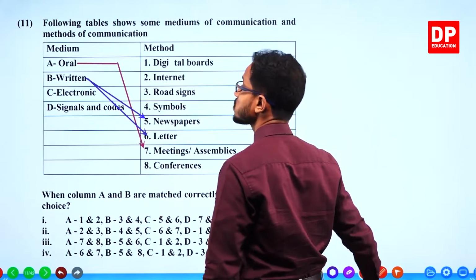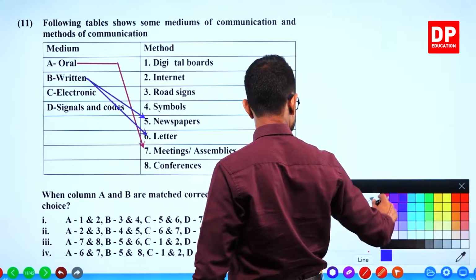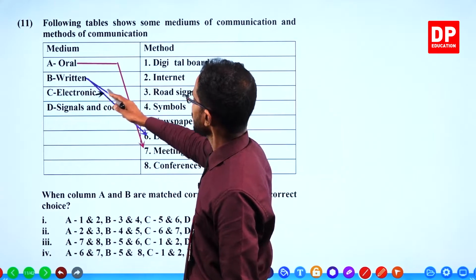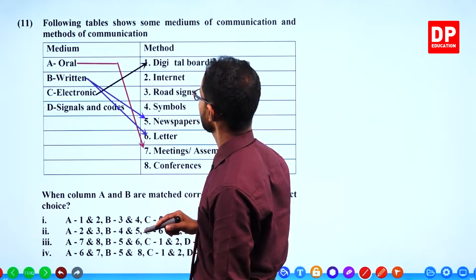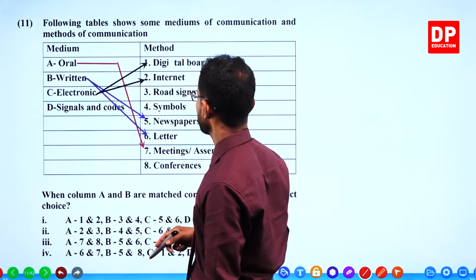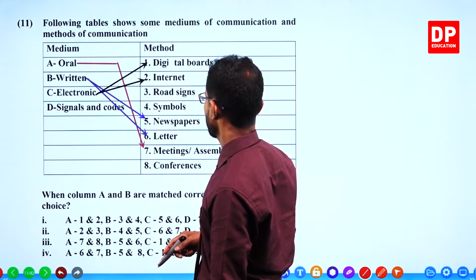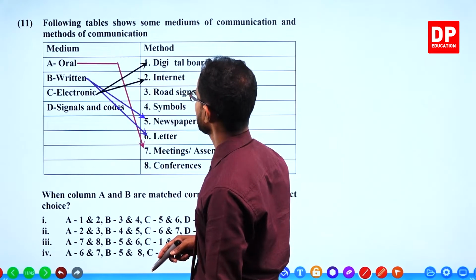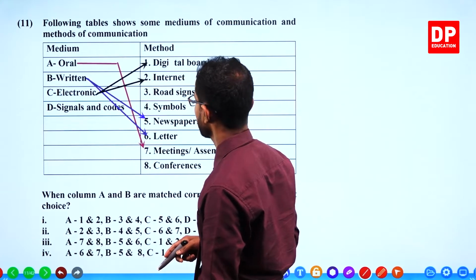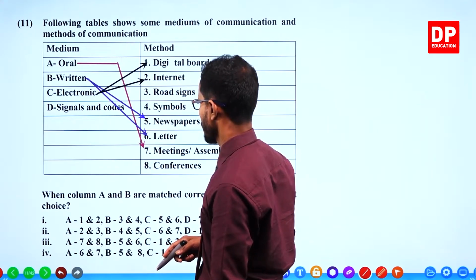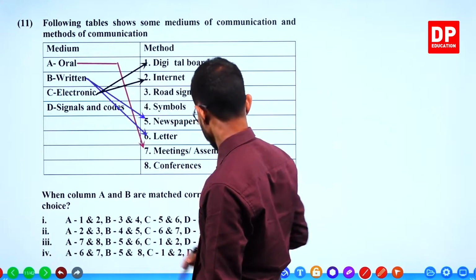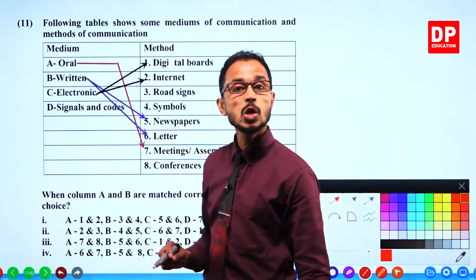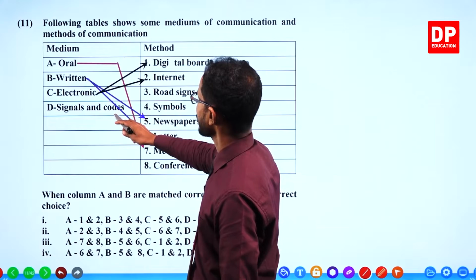Electronic mediums, electronic methods. Let's use black for electronic. Digital boards, internet, oh, that's it. Signals and codes. Signals and codes. Okay. Let's use which color? What do you want to use for signals and codes? Red color, huh? Okay.